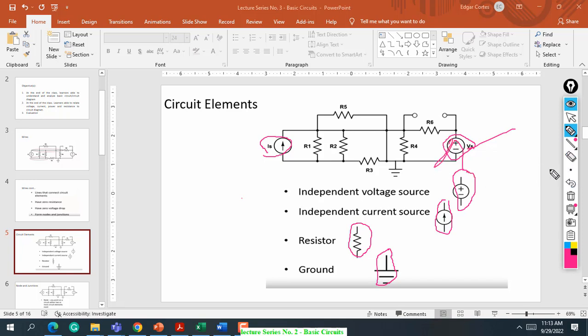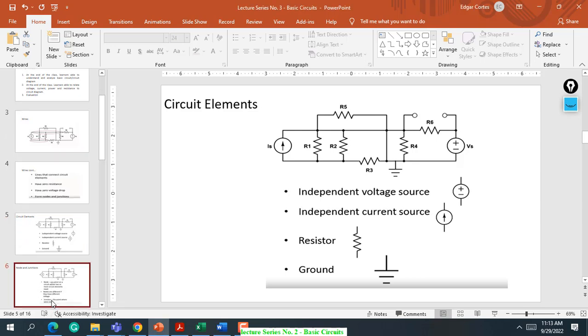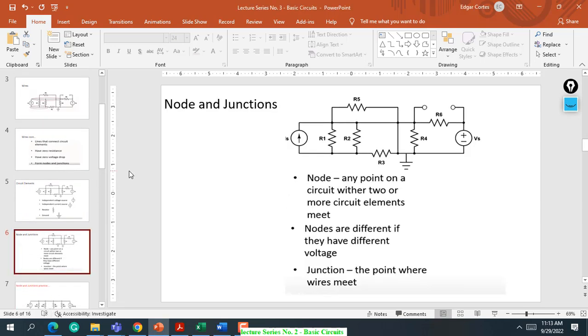Next to that, after circuit elements and wires, is what we call nodes and junctions. A node is any point of a circuit where two or more circuit elements meet.